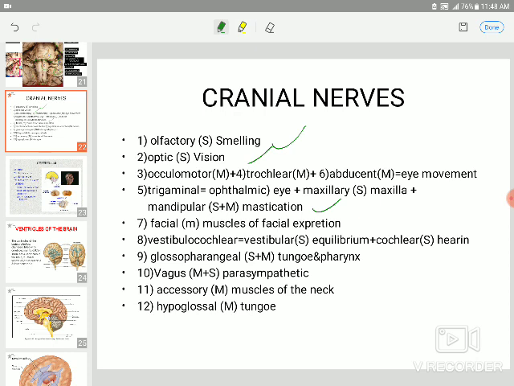The vestibulocochlear has 2 parts. We have the vestibular part and the cochlear part. The vestibular is for equilibrium, directly connected with the cerebellum. Cochlear is for hearing. Glossopharyngeal supplies the tongue muscle and the pharynx. Vagus is for parasympathetic. Then comes the accessory for the muscles of the neck, and hypoglossal for the tongue.